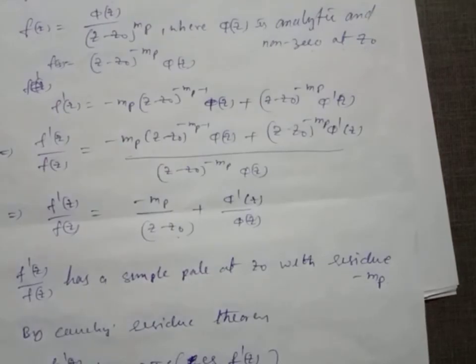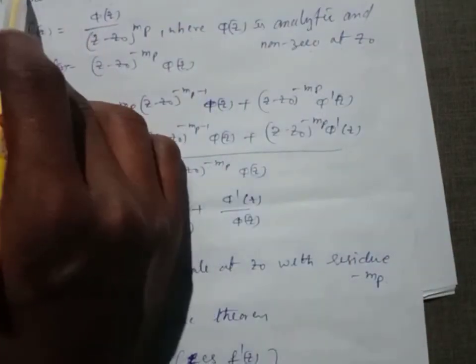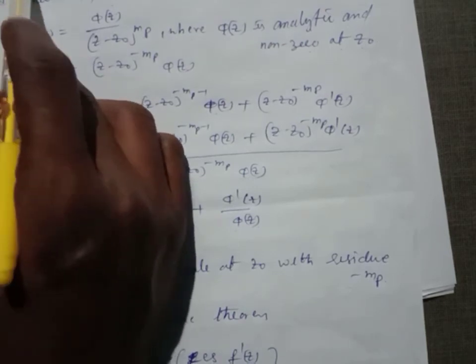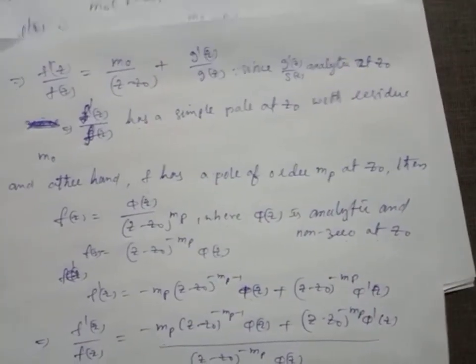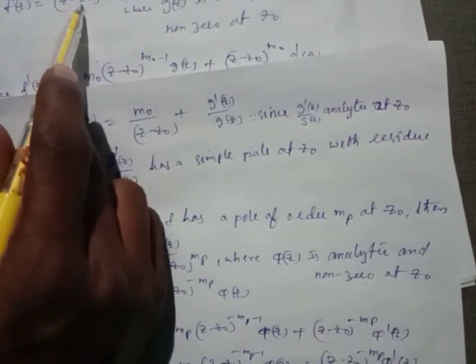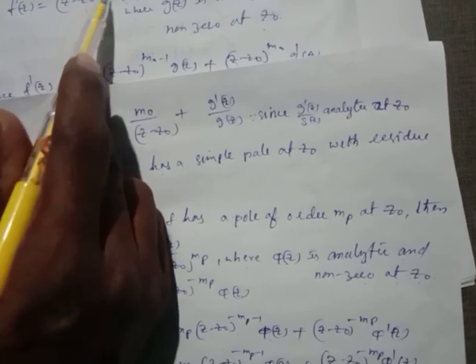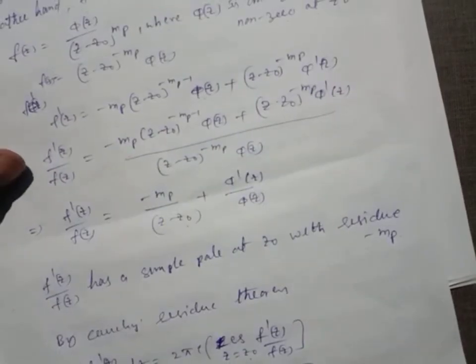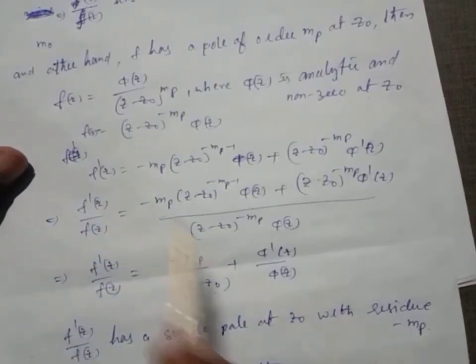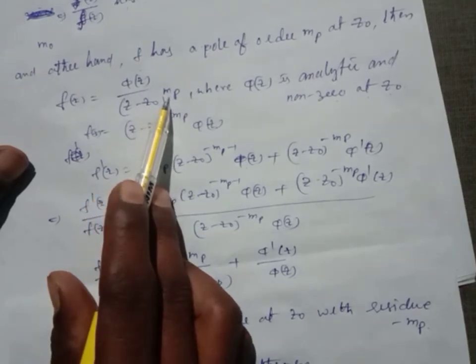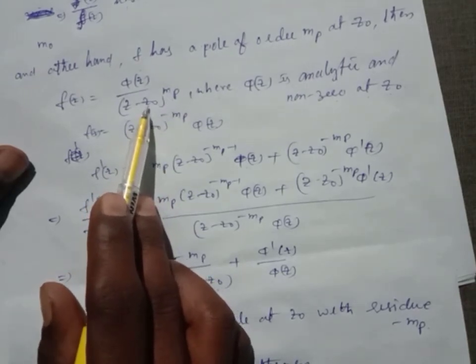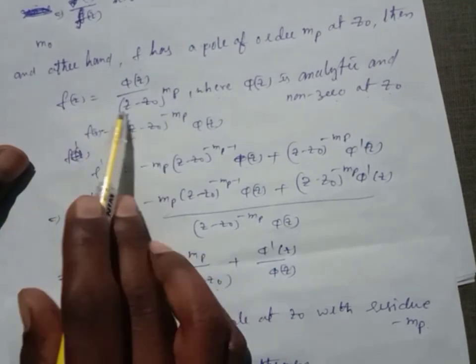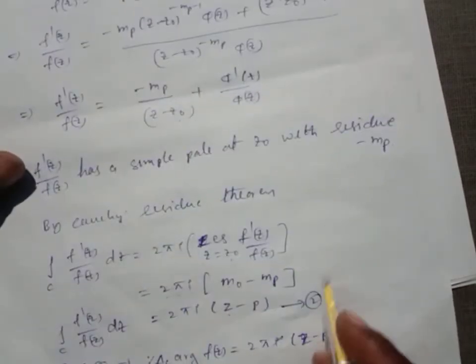Here m naught denotes the number of zeros of the function f of z, so the sum of m naught equals Z, and mp denotes the number of poles of f of z, so that sum is P, which is equation number 2.